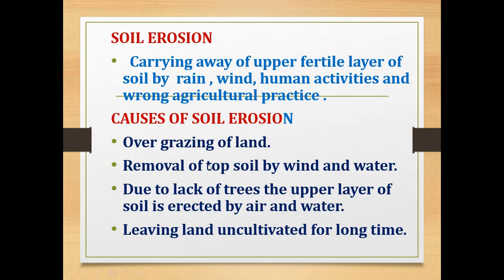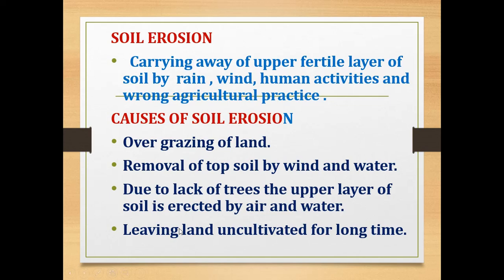Then removal of top soil by wind and water. Due to the action of wind and water, there will be a removal of top soil, and due to the lack of trees, the upper layer of soil is eroded by air and water.